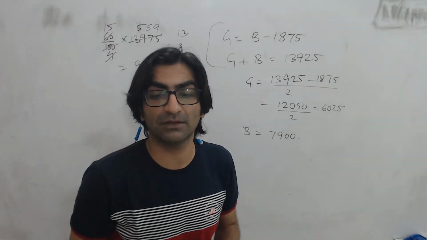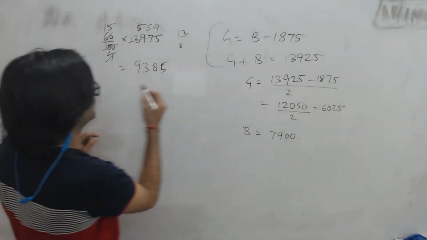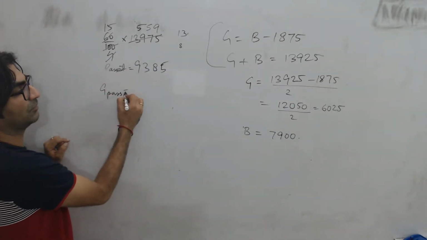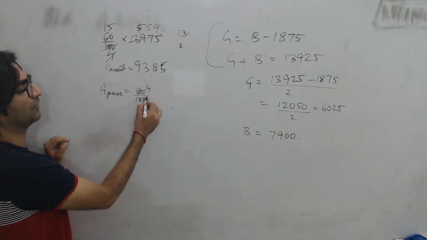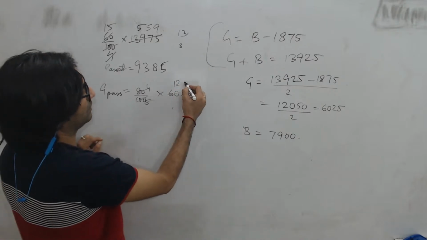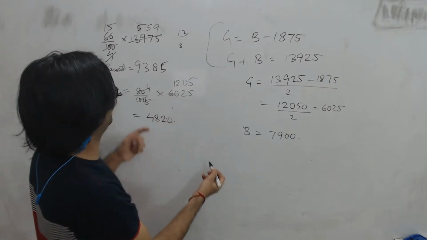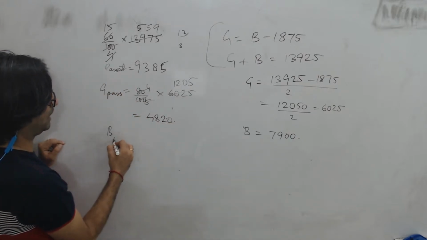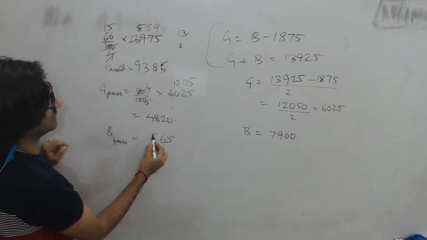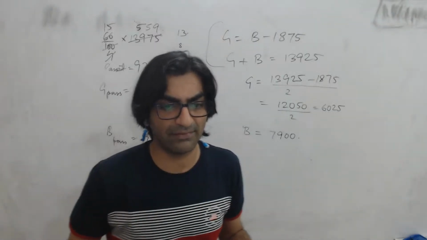And it also says 80% of the girls passed. So of the girls, 80% passed. This is total passed. And girls who pass would be 80% or 4/5 of 6,025, which is easy to calculate. That's 4820. Which means the rest of them, I can subtract. Boys who pass would be the rest. So those are numbers I have.